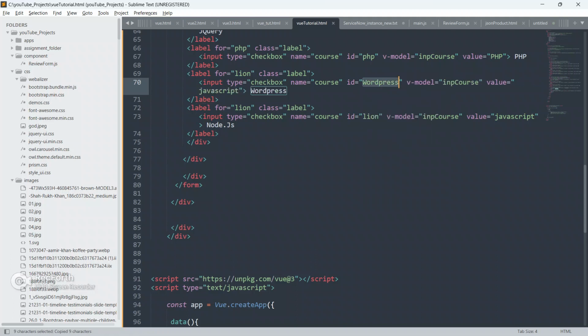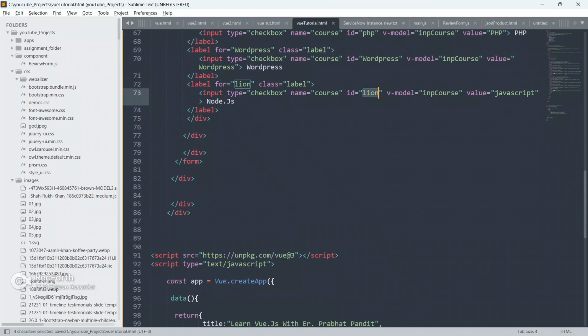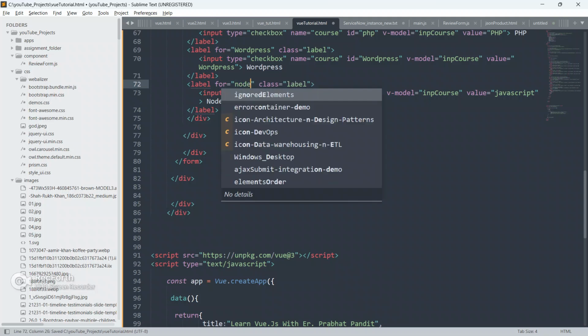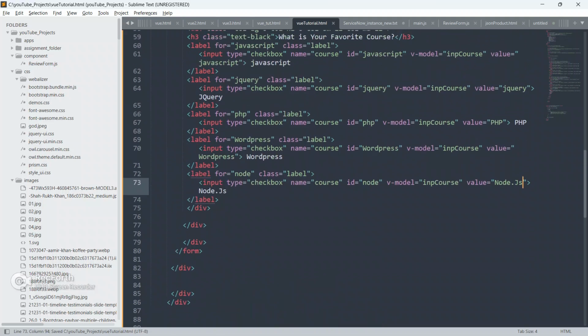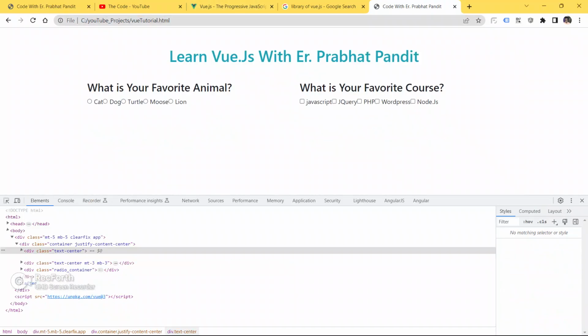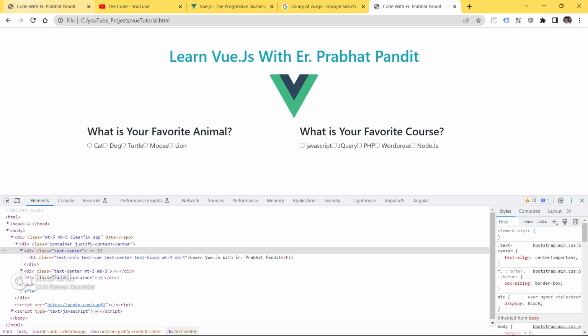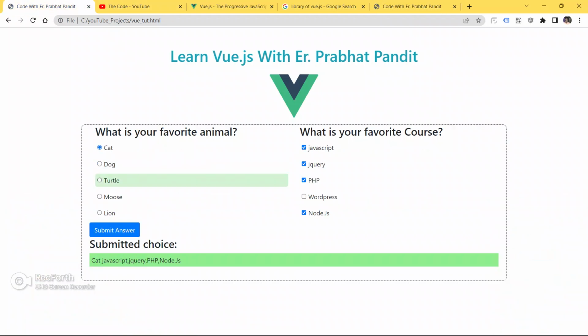We have to put here WordPress, make this also WordPress, and put value also as WordPress. Now we have to put here node, this also as node, and make the value as Node.js. So save your code, go to the browser and refresh your page.